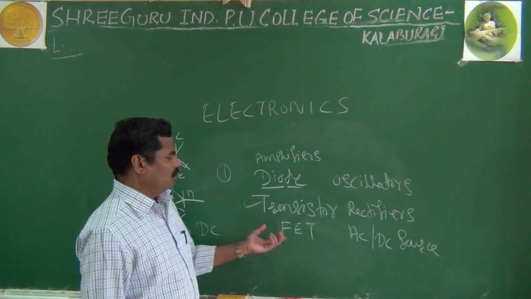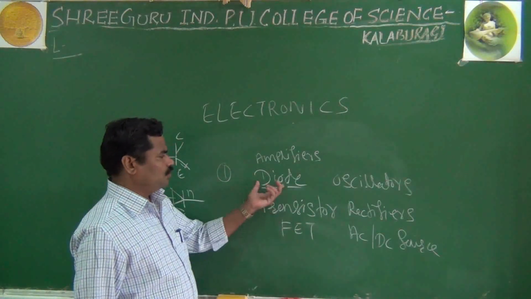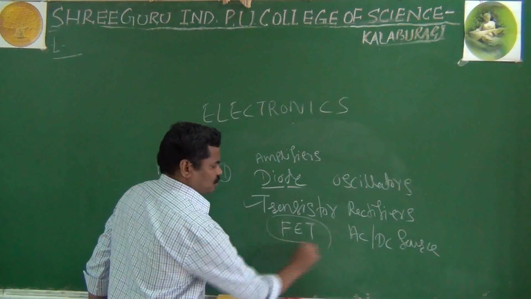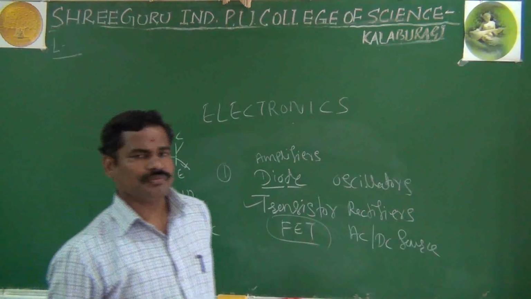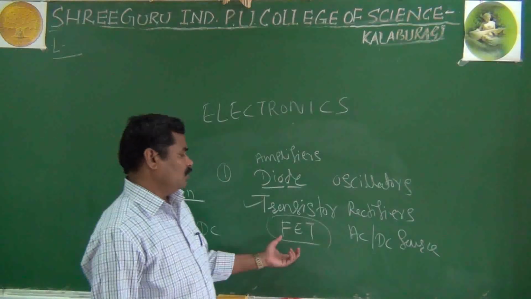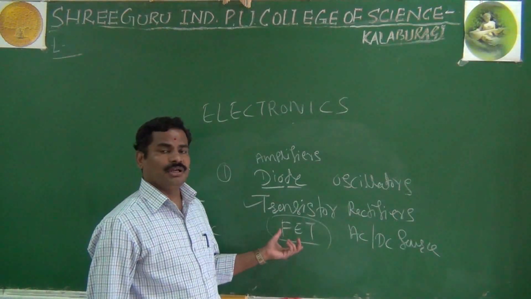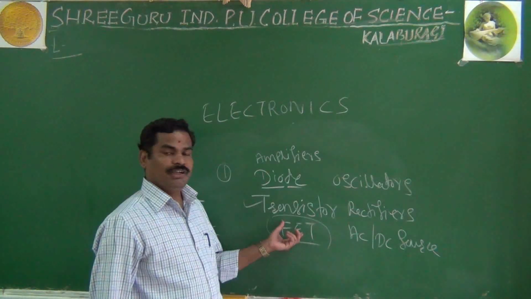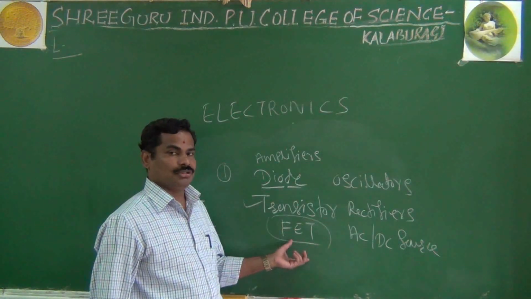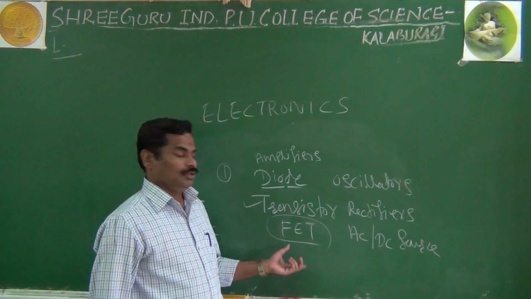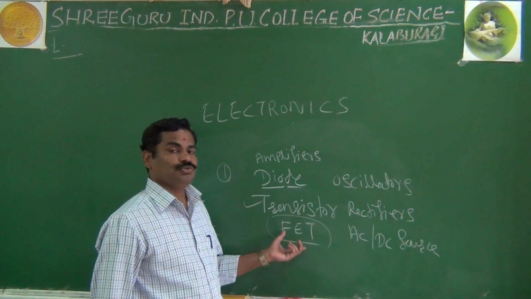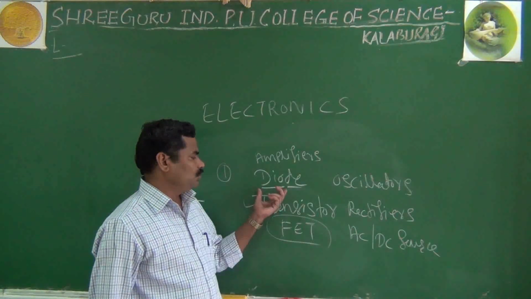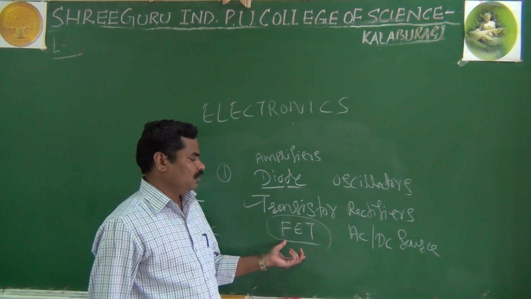And as you know about the diode, you know about the transistor. Also the FET is important. It is called the field effect transistor. It is also a type of transistor, and it is also helpful in amplification. Also it is helpful for switching purposes. The FET is used for amplification and also for switching. Yes, you know the diode, you know the transistor, and also you know about the FET.